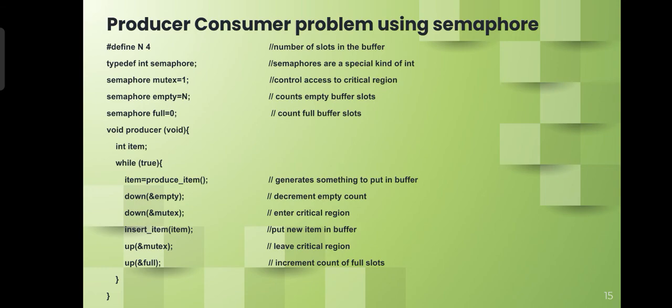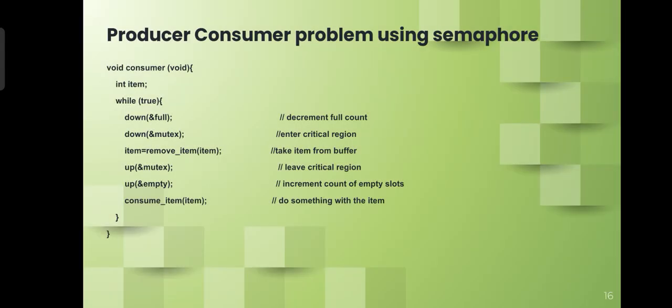We will apply the while loop in which we have produced the item, and down empty means we have produced the item so now we will decrease the value of empty. Then we will enter into the critical region and we will also reduce the value of mutex. We will insert the item and we will leave the critical region and we will increase the value of mutex, and also we will increase the value of full.